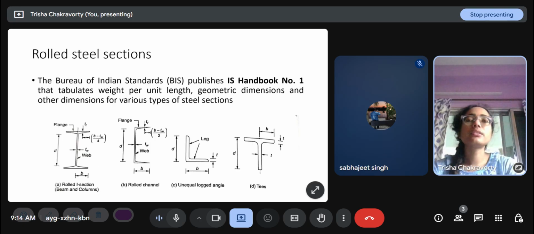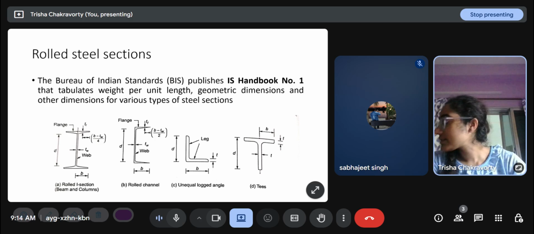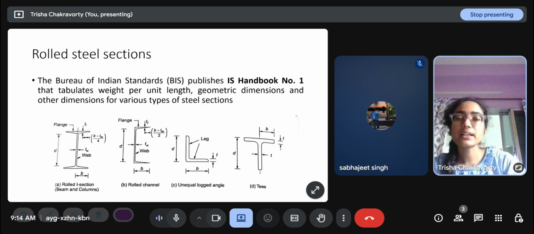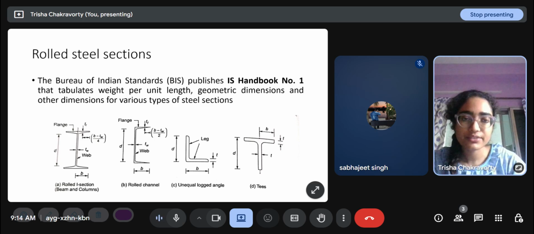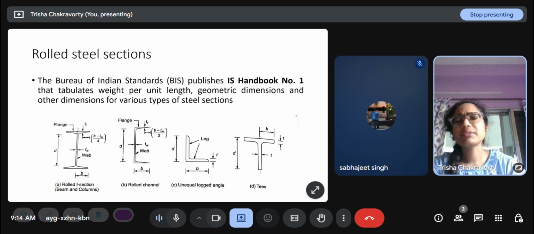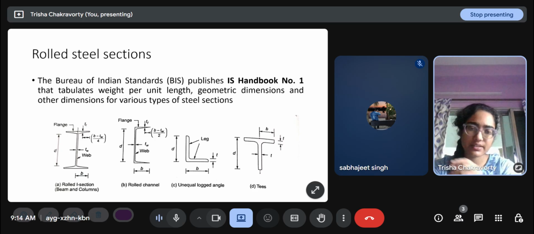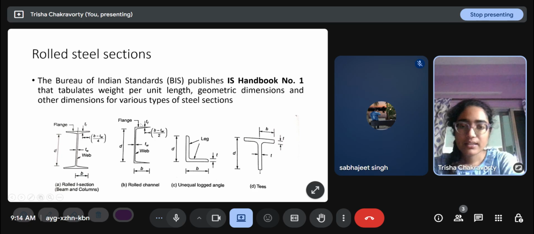And these are some commonly used rolled steel sections that we use. The Bureau of Indian Standards publishes IS Handbook 1, which tabulates unit weight per unit length, geometric dimensions, and other properties like the moment of inertia, the plastic modulus, and the distance of the center of gravity from certain edges, which they show as a distance in the diagrams.